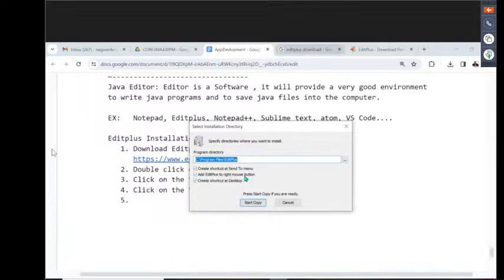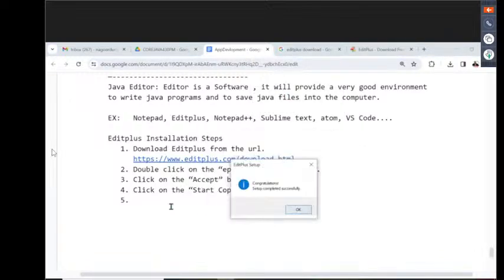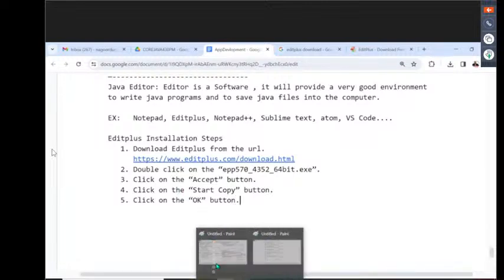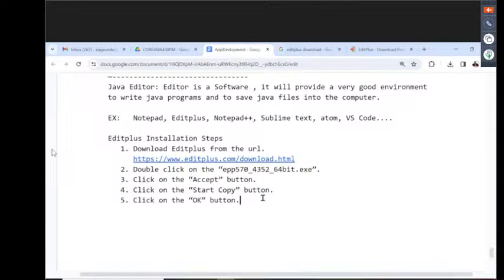Inside the menu, Edit Plus appears in the right mouse button menu also. If you right click here, there also in the menu we are able to see Edit Plus like this. It's okay. All of them are coming there. Finally, we have to click on the OK button. That's enough. Overall, right, sir, we completed the Edit Plus installation process here. Click on the OK button. Now it is completed.